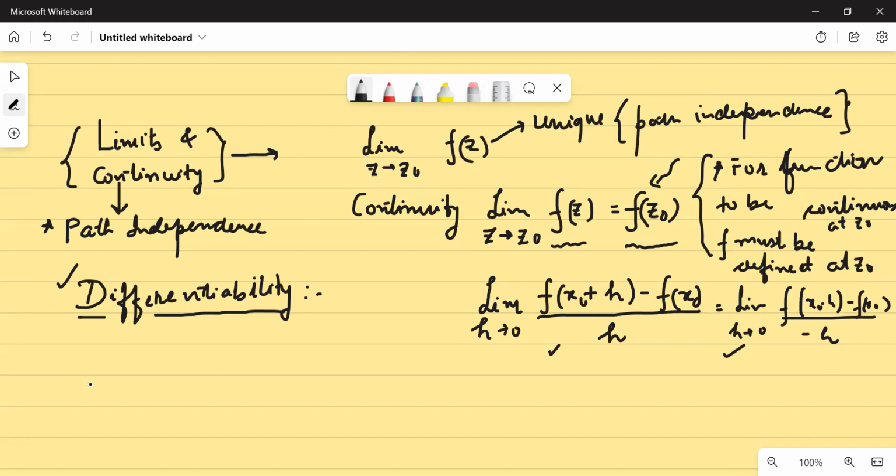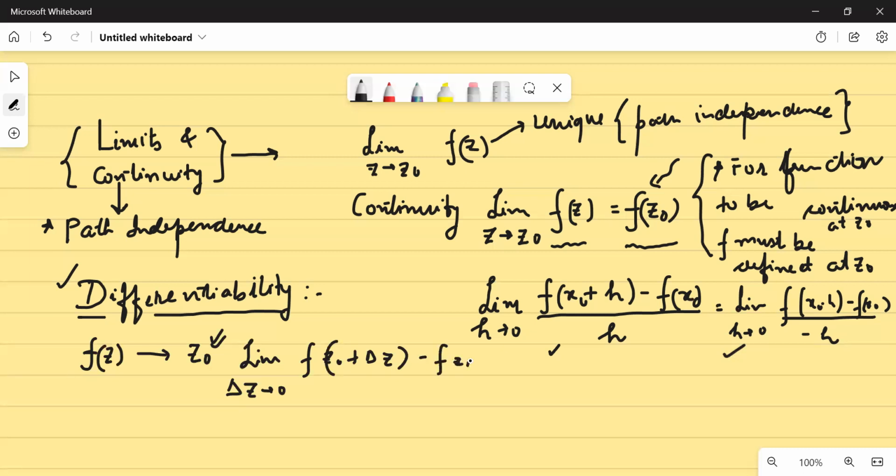Yes, sir. Okay. So if I say that my function f(z) is differentiable, if I'm talking in complex functions, the same goes here also. If I say my function is differentiable at point z equals z naught, then I have to find this limit: limit delta z tends to 0 of f(z naught plus delta z) minus f(z naught) divided by delta z. If my complex function f(z) is differentiable, this limit must exist.